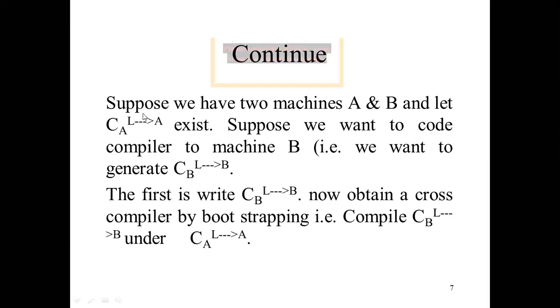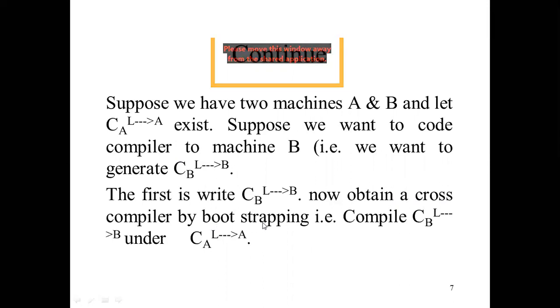This is the first compiler, this is another compiler. Just we are generating the code for the other machine. This is the first machine, this is the second machine.